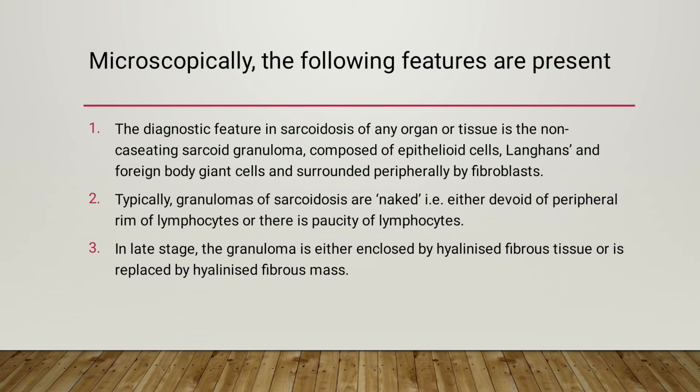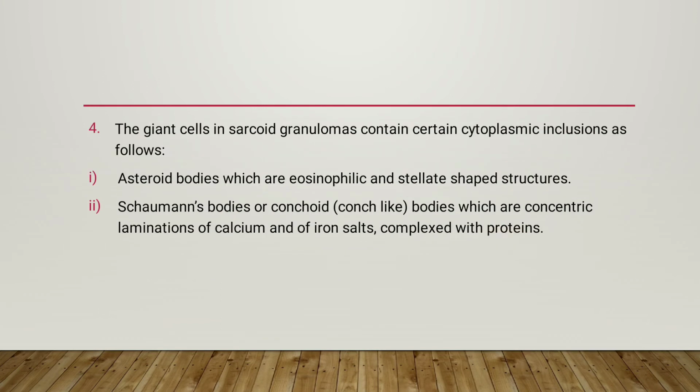Typically, granulomas of sarcoidosis are naked, that is, they are either devoid of a peripheral rim of lymphocytes or there is paucity of lymphocytes. In late stage, the granuloma is either enclosed by hyalinized fibrous tissue or is replaced by a hyalinized fibrous mass.